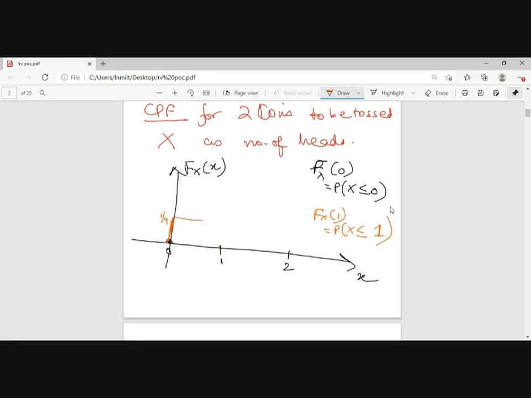So I will be counting not only 1 but also 0, because the probability that x takes a value less than or equal to 1 means the probability that x is 0 plus the probability that x is 1. So my value will be 1 by 4 plus 1 by 2, that is 3 by 4. And then what will be the probability Fx of 1.5? What will be its value?